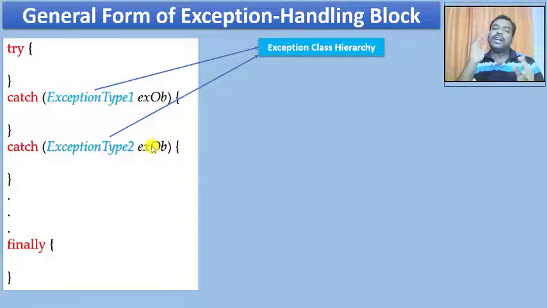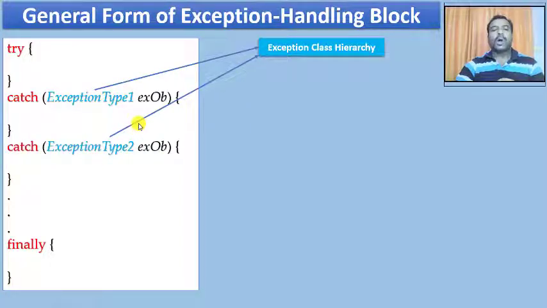Now when I'm creating an exception object, remember it should be of some type. For example, if I want a string, I am going to have a string type as an object. If I want an integer, I am going to have integer type. Similar to that, whenever I want to create an exception object, remember that it should have an exception type.